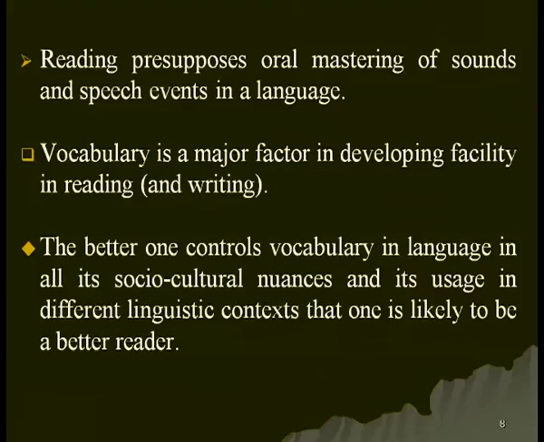All these things have to be understood by the reader. Then only she can read fluently. The better one controls vocabulary in a language, in all its socio-cultural nuances and its uses in different linguistic contexts, the more likely one is to be a better reader.